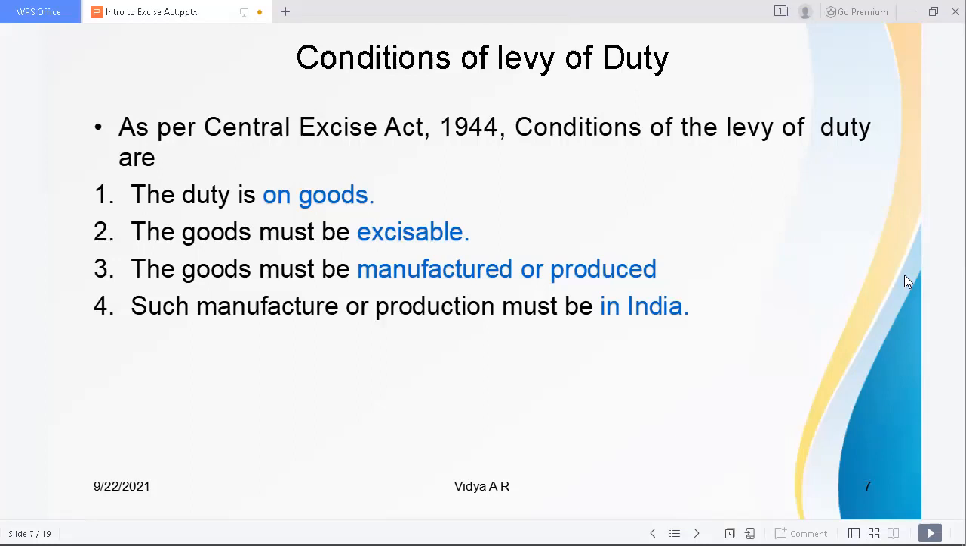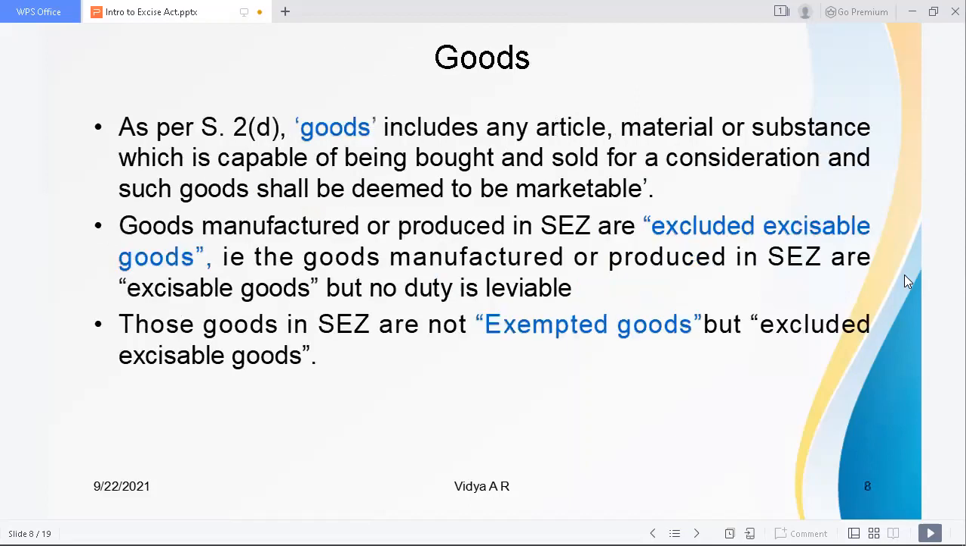As per the Central Excise Act 1944, the conditions of the levy of duty are: the duty is on the goods, the goods must be excisable, the goods must be manufactured or produced, and such manufacture or production must be in India. These are the simple conditions you have to meet when excise duty is levied on the goods. Now the question comes as to what is meant by goods.